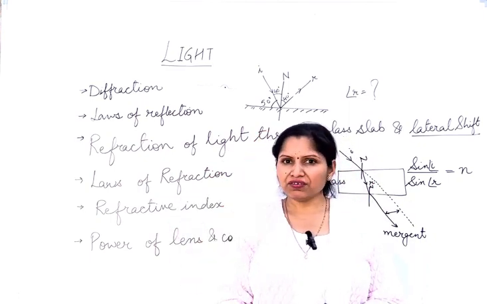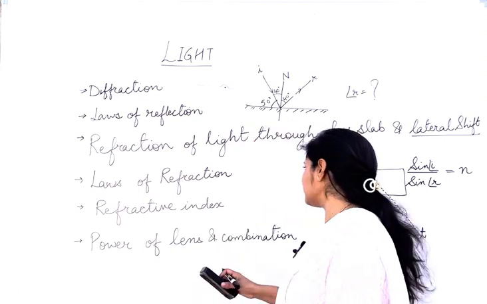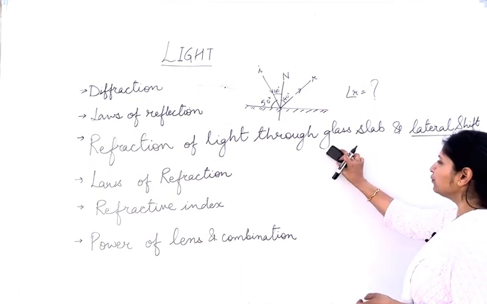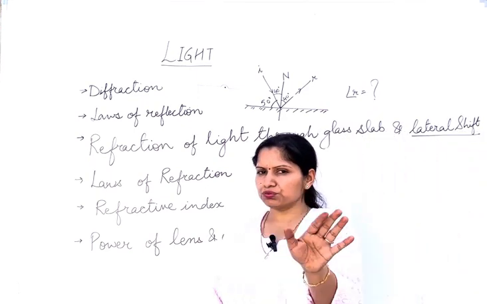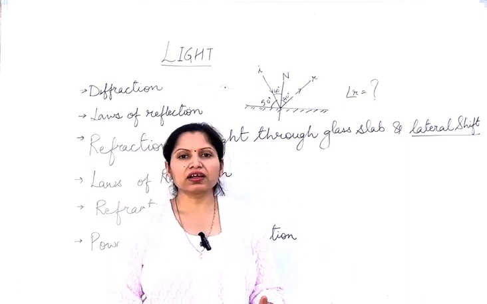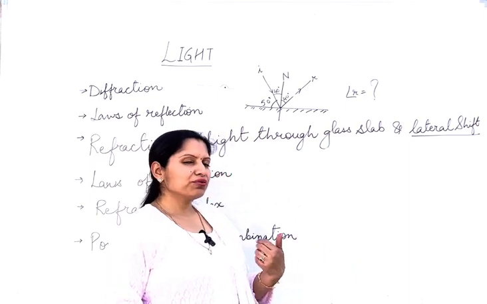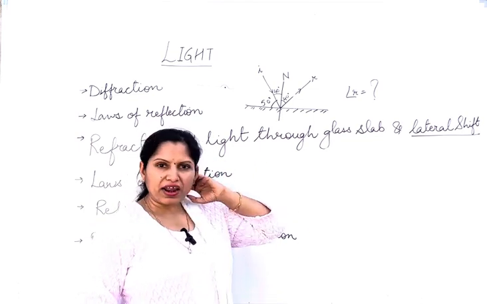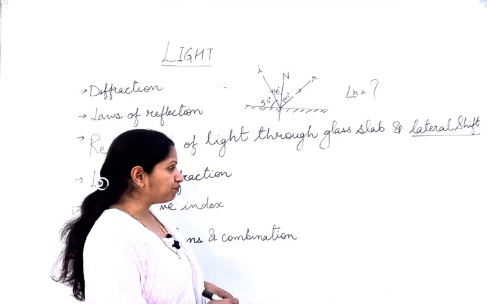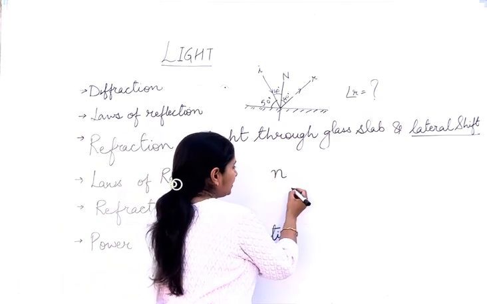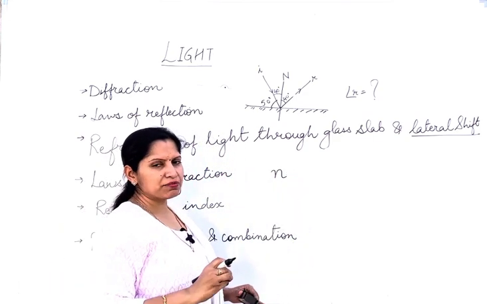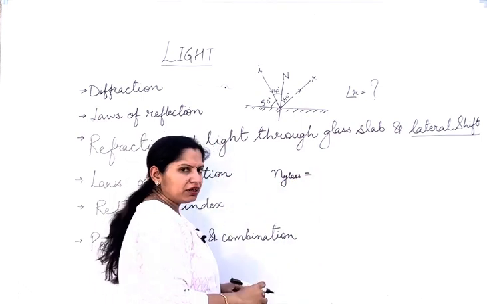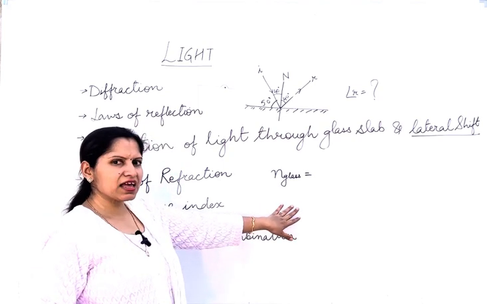Based on refractive index, you could have some numericals in your exam. I'll tell you the example of one numerical, but that one numerical will be enough to give you concept clarity. So don't bother about any of the questions from refractive index if you are clear with this concept. Now, refractive index of any particular medium, suppose I'm talking about refractive index of glass.